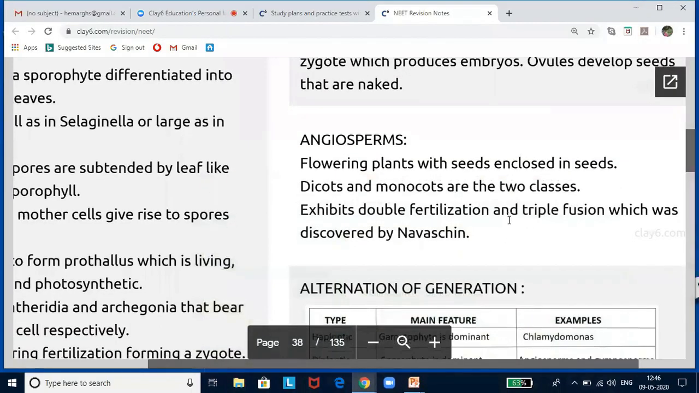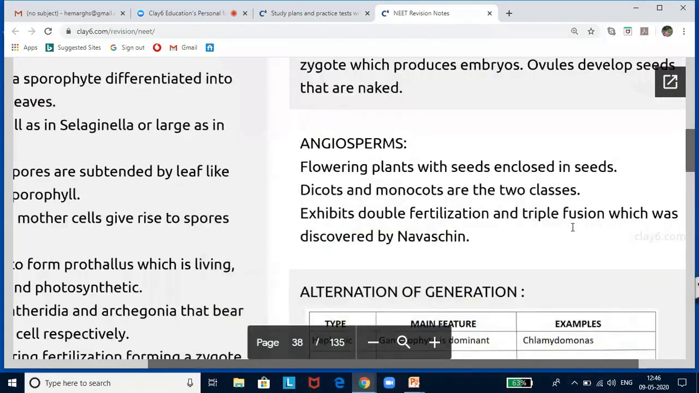Now, angiosperms are the flowering plants with seeds enclosed in fruits. They can be classified into two classes, dicots and monocots. They exhibit double fertilization and triple fusion. This was discovered by Nawaschin.